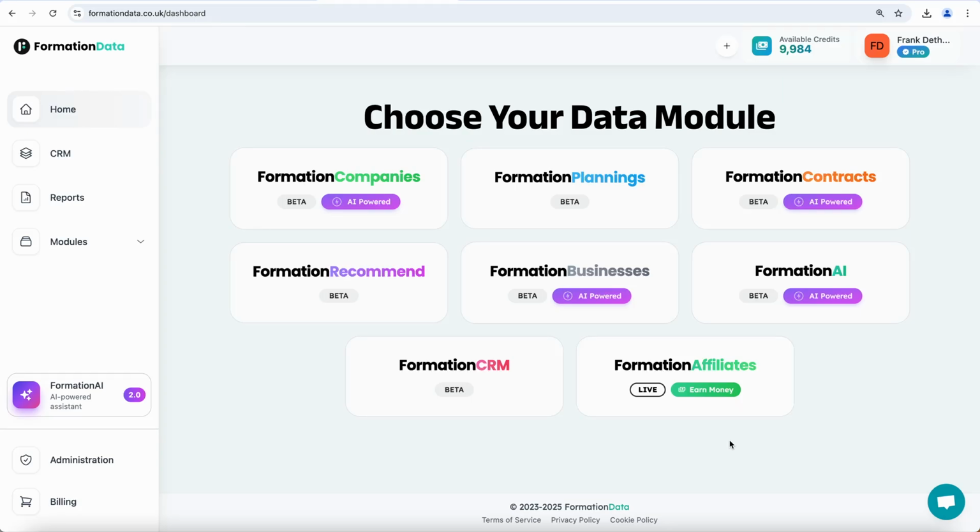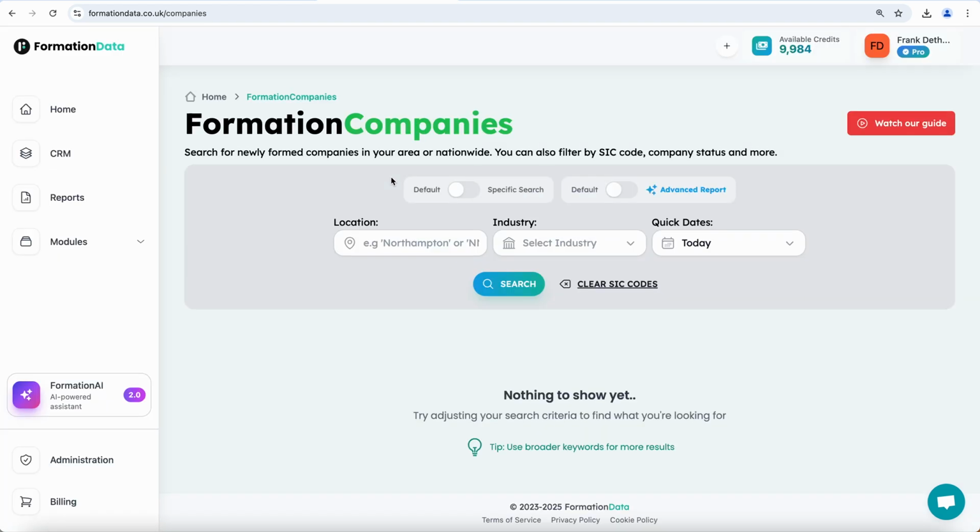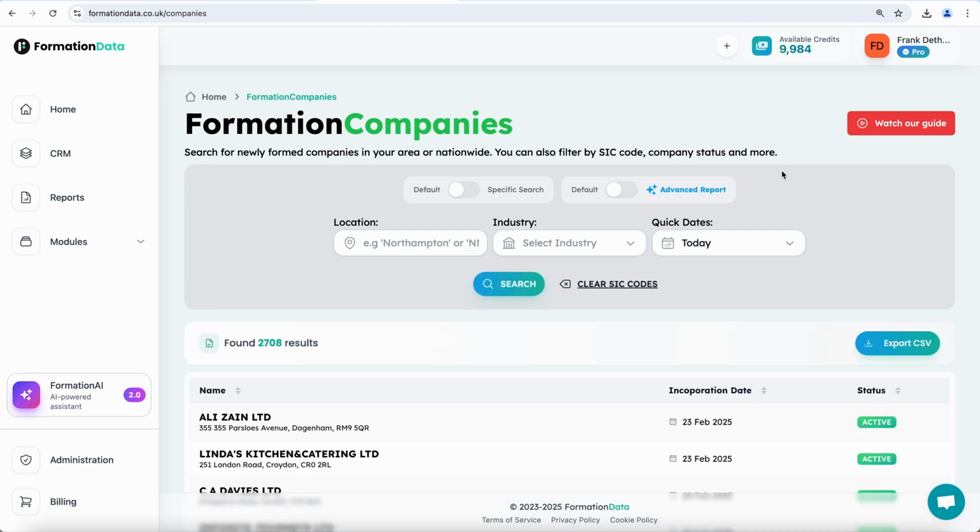Today we're going to be taking a look at the system and which modules may be useful to accounting practices. So the first module we'll take a look at is Formation Companies. This pulls data in from Companies House. If you do nothing more than open up the module and click search, it will show you a list of companies that have launched within the last 24 hours.